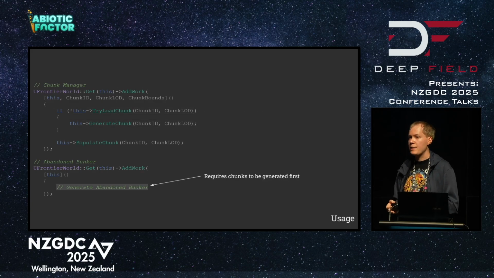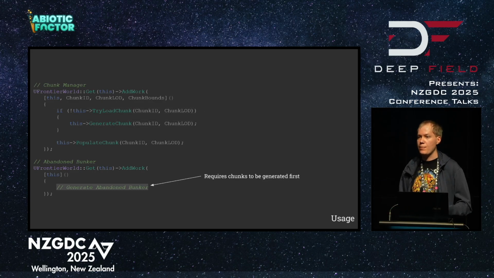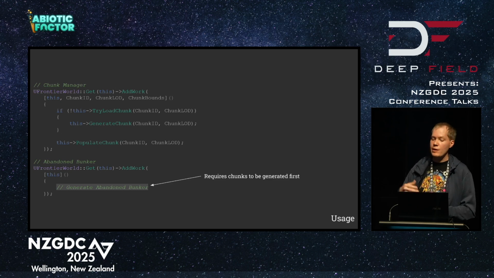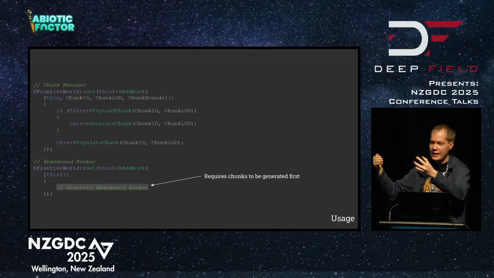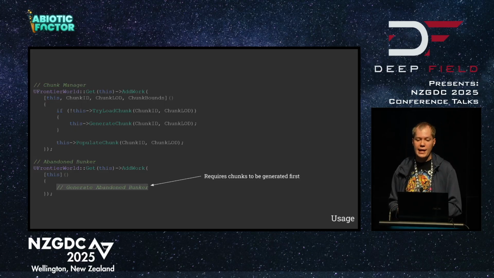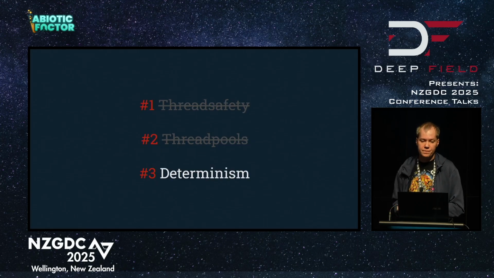But then at the same time, the abandoned bunker is feeding work into this same thread pipe. This is very important because we want the chunks that are being generated to always have priority. If, for example, a big yawning abyss appears in our world, we want the abandoned bunker to generate around that, so it wouldn't place fences over the top of this yawning abyss. It would neatly put a shed right beside it, maybe, something like that. By doing all of this work in a pipe, we can guarantee that they all happen sequentially, but off of the game thread. And all of the world data that they're using, actors, stuff like that, generally does not have to be made thread safe.